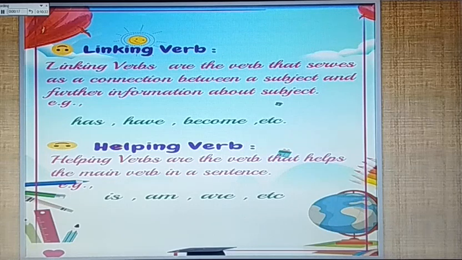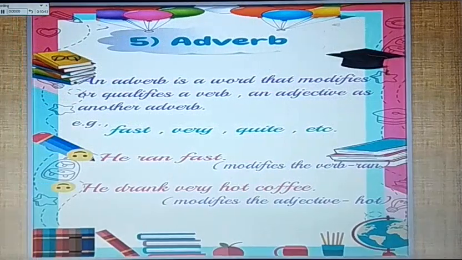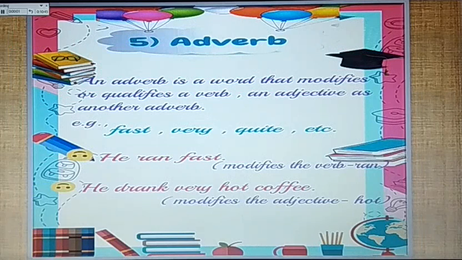Last kind of verb is helping verb. Helping verbs are the verbs that help the main verb in a sentence. For example, is, am, are, etc. Fifth, adverb. An adverb is a word that modifies or qualifies a verb, an adjective or another adverb. For example, fast, very, quiet, etc. He ran fast. Here, verb ran is modified.